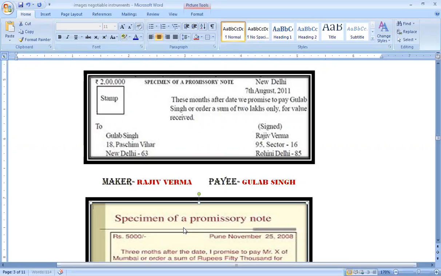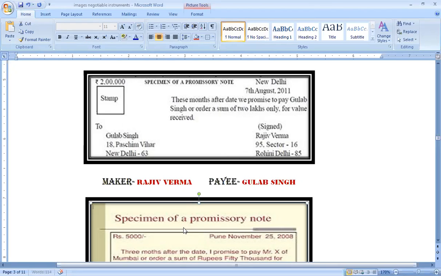Then it cannot be made payable to bearer on demand. On demand is missed here as per the RBI Act. A currency note or a bank note cannot be a promissory note. If you look at a currency note, it is mentioned, "I promise to pay to the bearer this much money." Just look into the currency note. The language is similar, like a promissory note is written. But it is not a promissory note because money itself cannot be a promissory note. The promissory note is a medium of money exchange, it's not money itself.